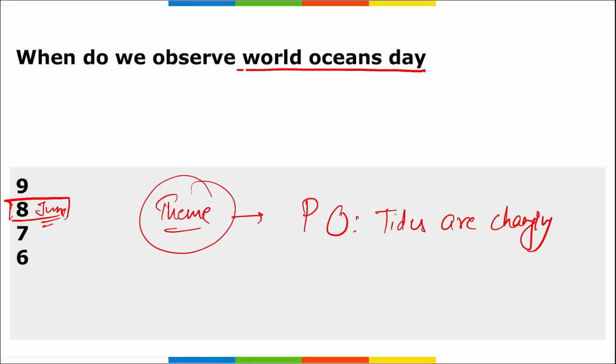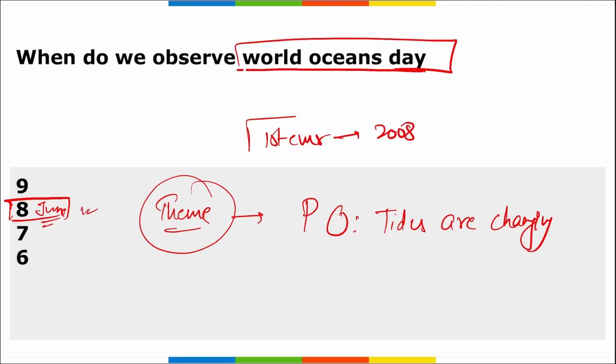This is the theme for World Ocean Day, and it is to create awareness about the importance of the ocean, a life source which supports the sustenance of humanity and every other organism on earth. Correct? So, World Ocean Day is observed on 8th of June. The first ever World Ocean Day was observed in 2008.